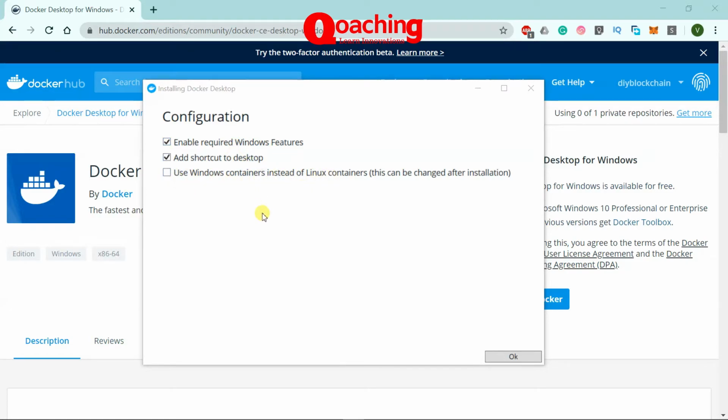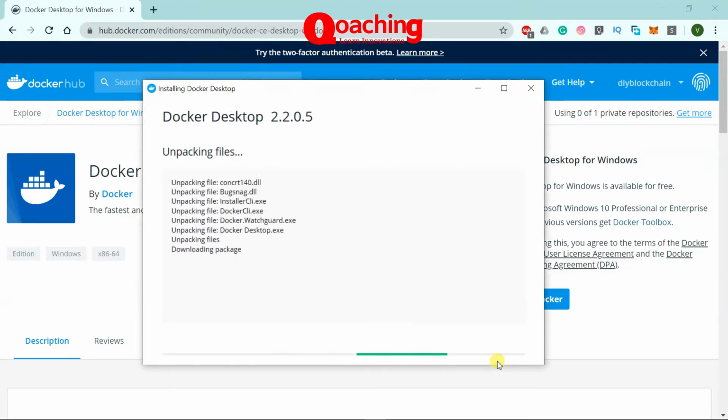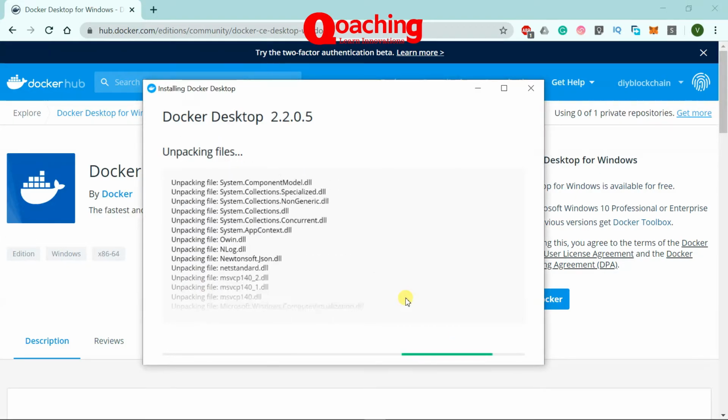Now, Docker by default was designed for Linux containers. It was never designed for Windows, but the Docker Desktop Windows version allows you to have the Windows container option, but I would always recommend you not to change from the Linux container, because Docker was designed natively for the Linux container. So let's try and stick to the Linux version itself. So you click OK, and you will see Docker will start installing, and it's just going to unpack all the files.